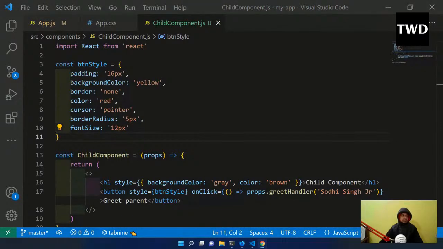Okay, so now we are going to learn about something known as control component. It is very important. As I have told earlier also, forms are one of the most important things in everything, be it a JavaScript project or a React project. And forms actually work in a totally different way in React. We need to understand how forms work, and forms are also known as control component. So let us do that.